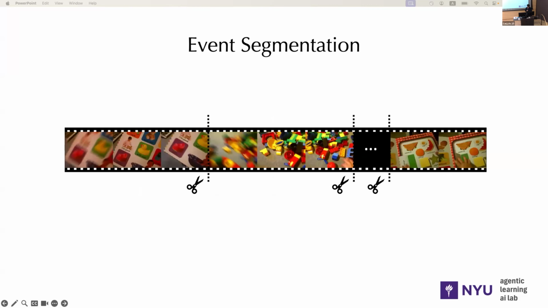We can apply event segmentation to learning from streaming videos. For example, here we show a storyboard of images that the model may encounter in an egocentric video stream. We can identify separate events and activities like reading a book and playing with Lego blocks from this video stream, and contrast between these temporal segments to learn good representations.